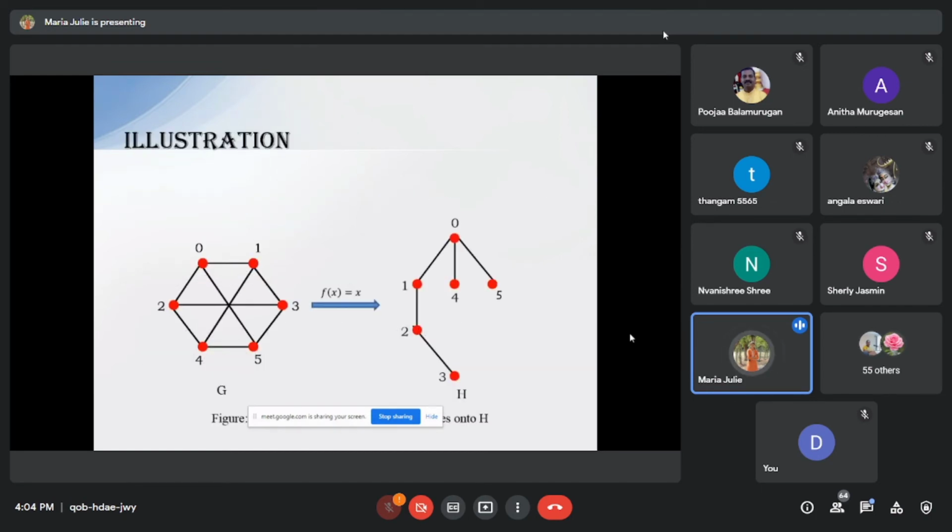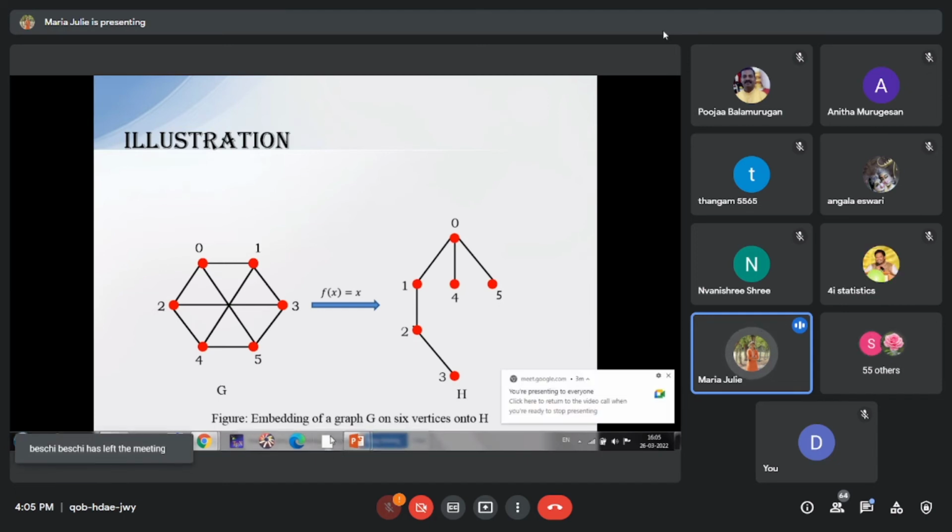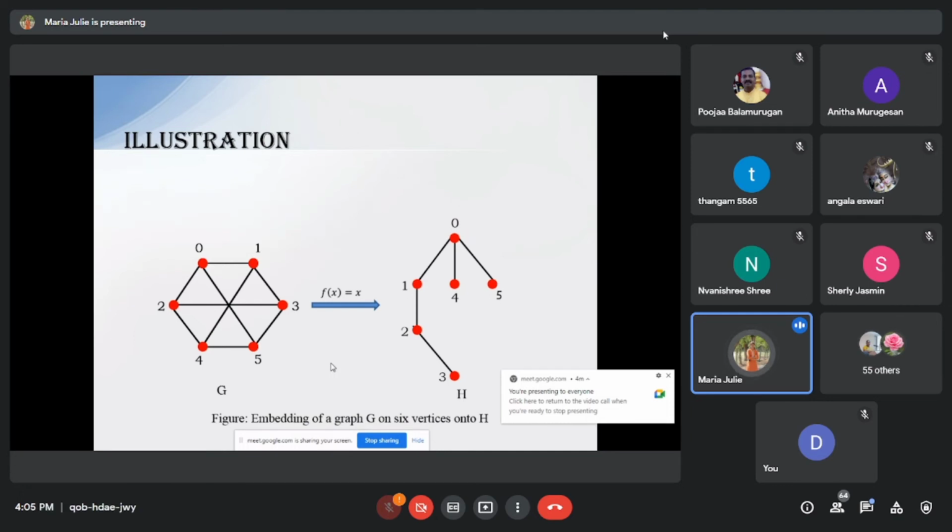Next is the graph embedding, and this is an example of graph embedding, where we take two graphs. The first graph is named as the guest graph and the second graph is the host graph. The number of vertices should be equal in both graphs. And here, if it is an edge in the guest graph, in the host graph it may be a path.